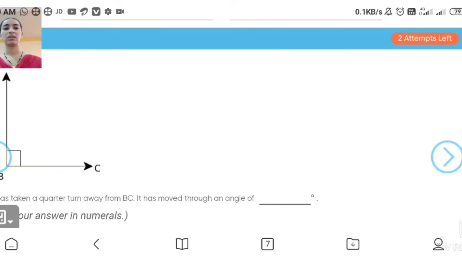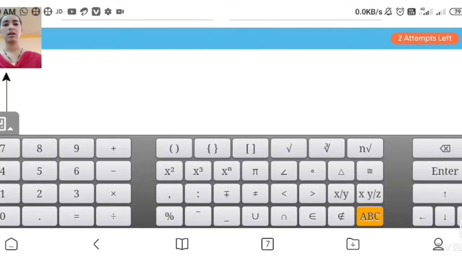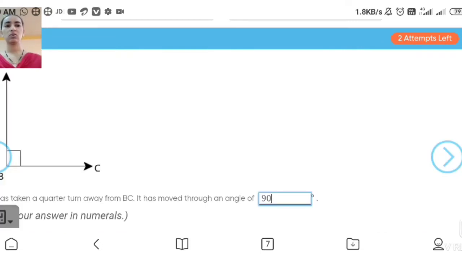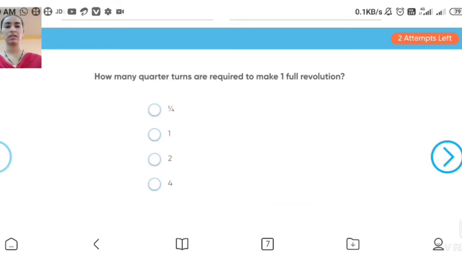AB has taken a quarter turn away from BC. So through how much angle has it moved? You have to write here, 90 degrees. Quarter means 90 degrees.